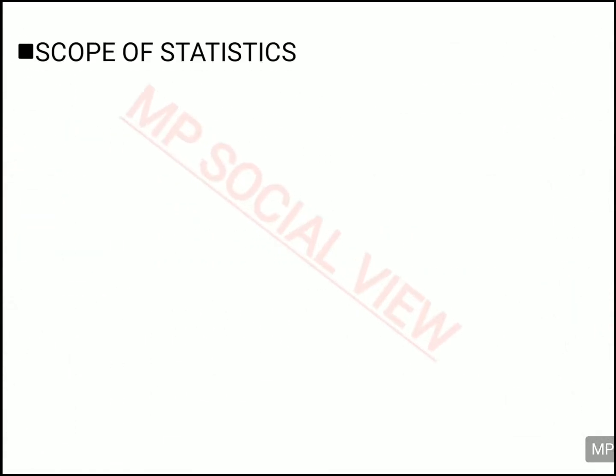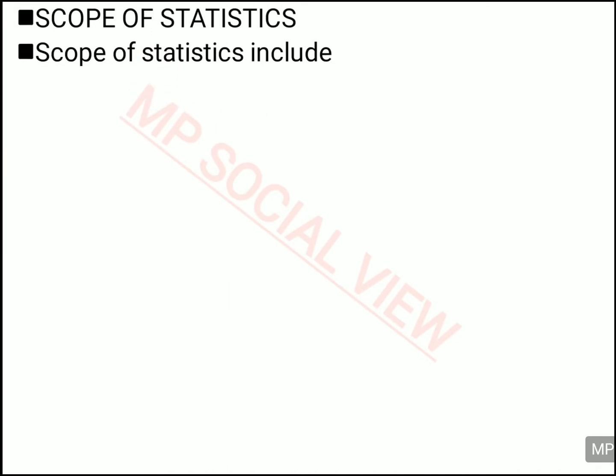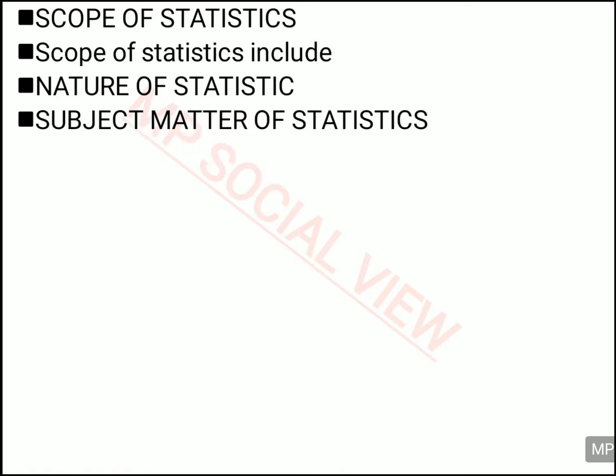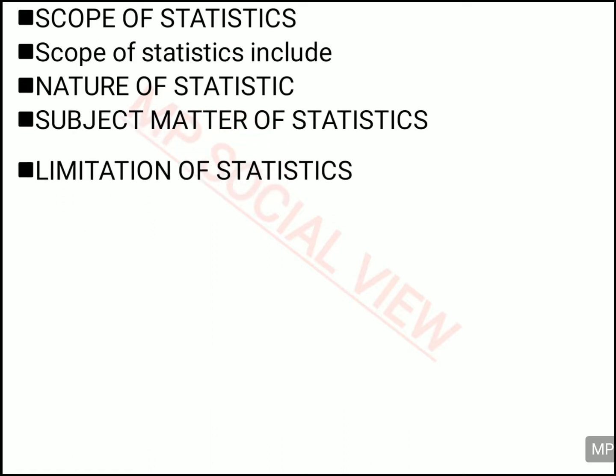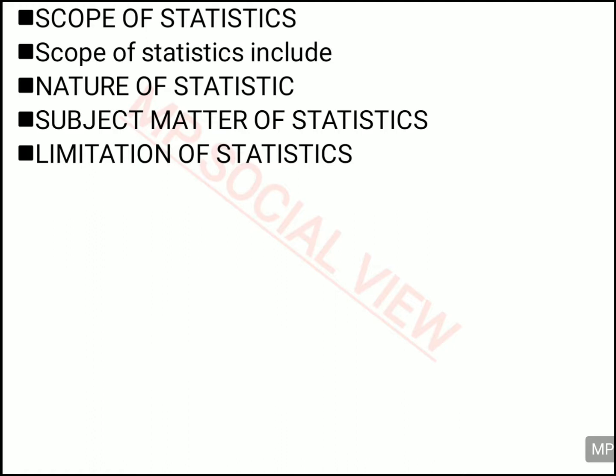Now we are going to see the scope of statistic. The scope of statistic actually consists of three things. First is the nature of statistic, second is the subject matter of statistic, and third is the limitation of statistic. We will discuss them one by one. First we will discuss the nature of statistic.